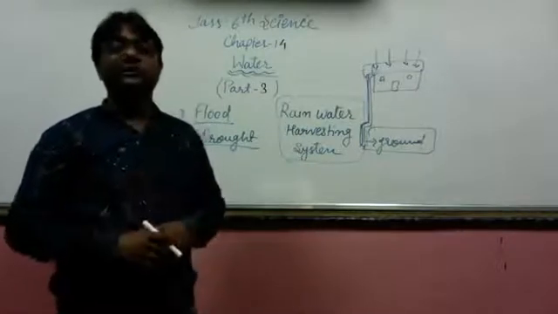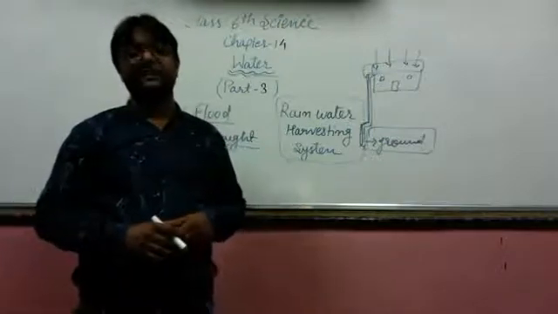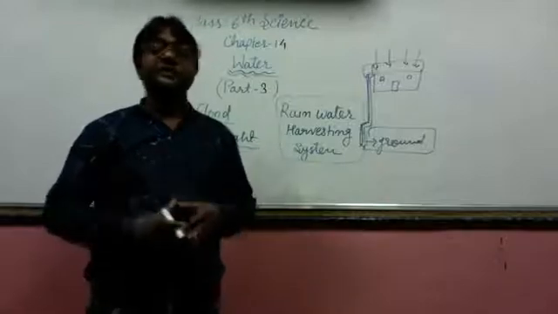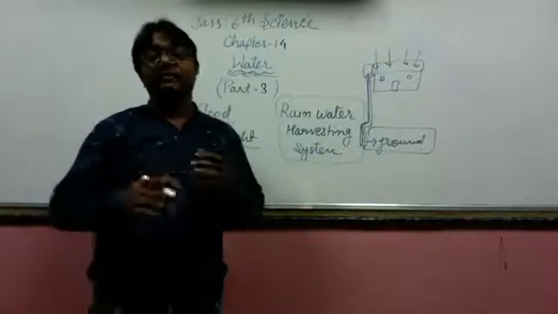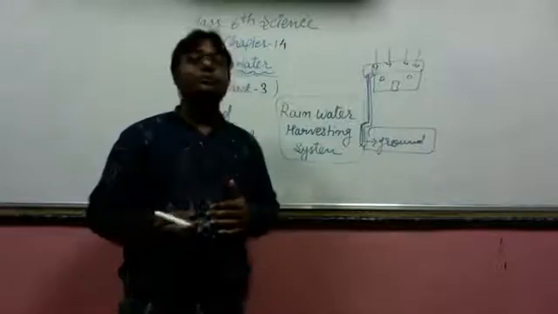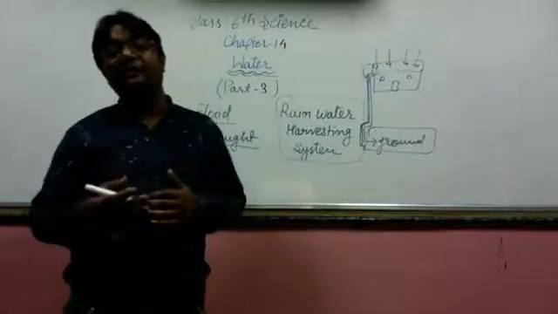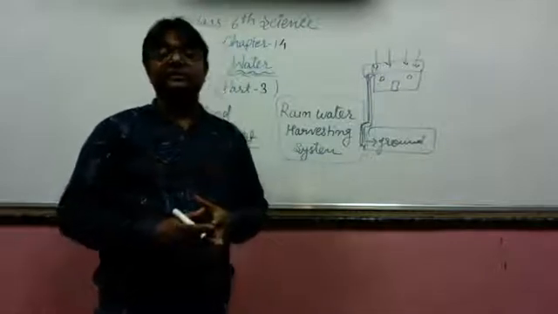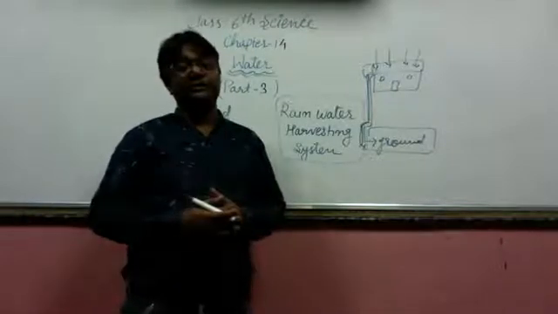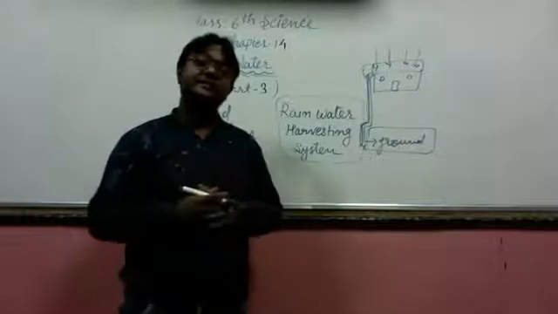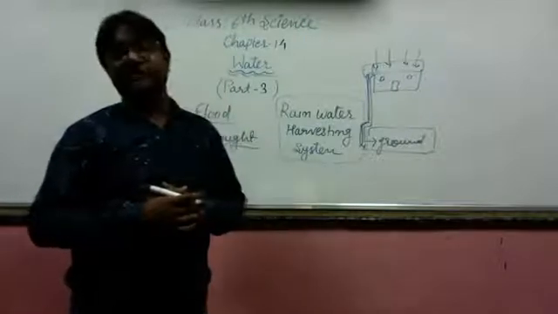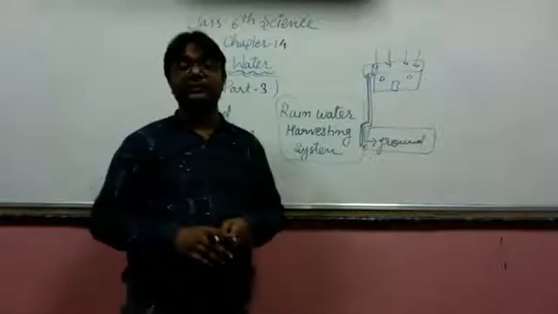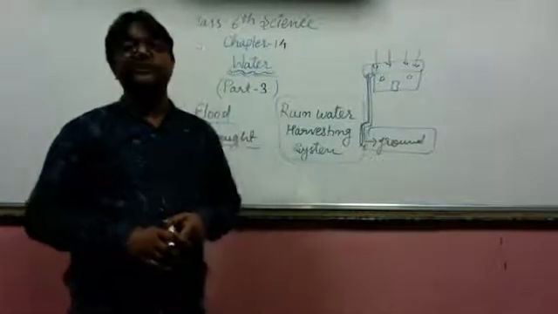So I hope you all understood this chapter very nicely. I have explained many things: why water is important, what the sources of water are, and what conditions occur when an excess amount of water is there, and when a less amount of water is there. We have discussed flood and drought, and how we can save water, that is, the rainwater harvesting system, and we have discussed the water cycle also, which makes water available on the land.